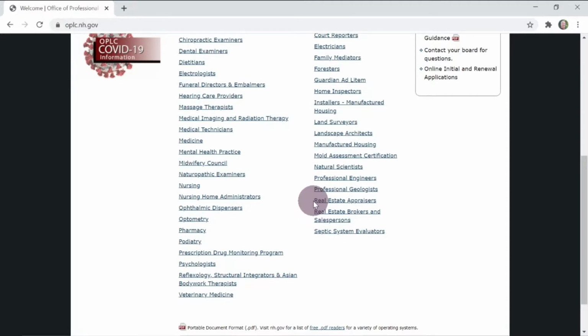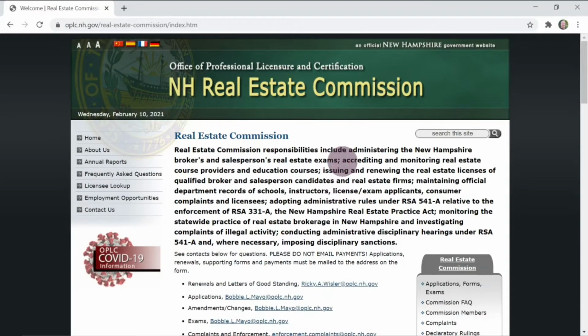We don't want to select real estate appraisers. That's a different type of license. So click on real estate brokers and salespersons. That's going to open up this page for the New Hampshire Real Estate Commission.